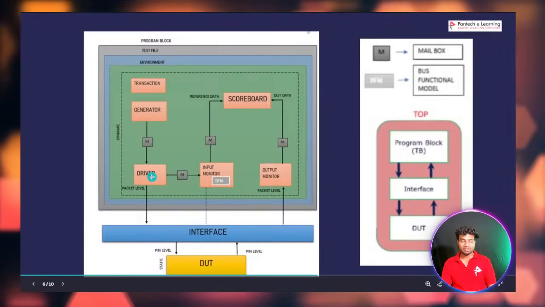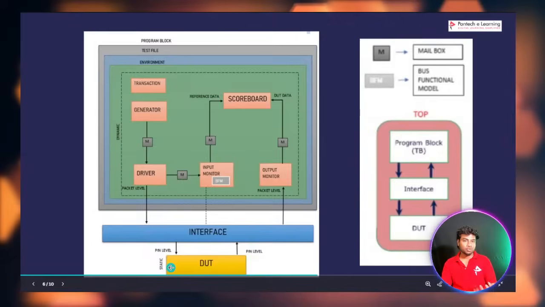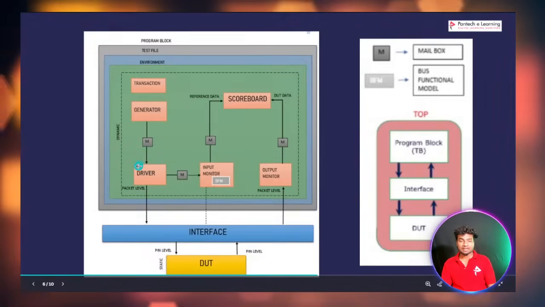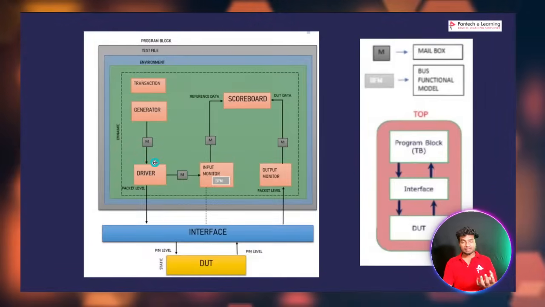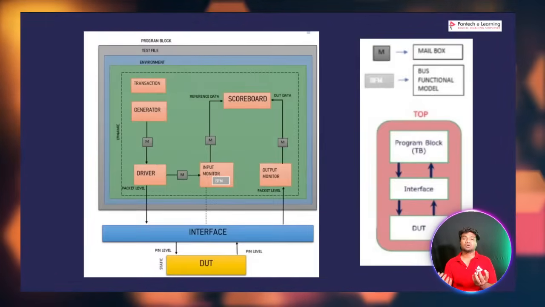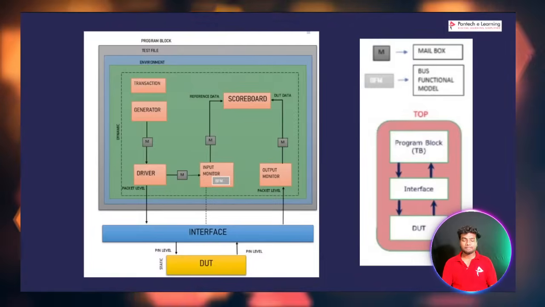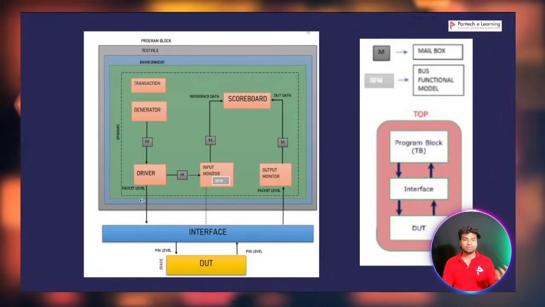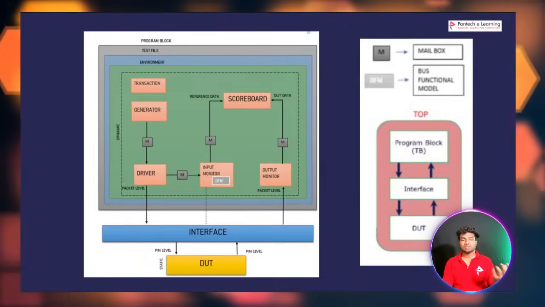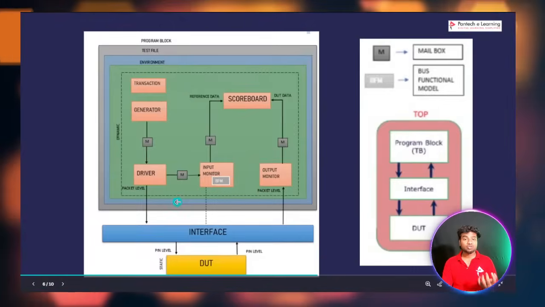The DUT is static in nature, and classes are dynamic in nature. You can't communicate directly between static and dynamic types, so at that time you have to use a virtual interface. We already saw that in polymorphism and encapsulation, and in the abstract class we also use the virtual interface.